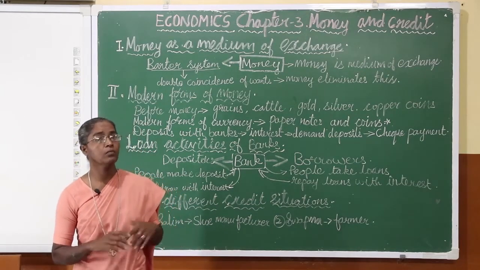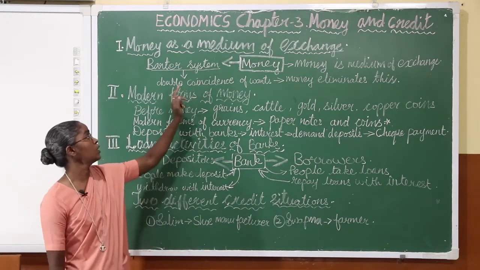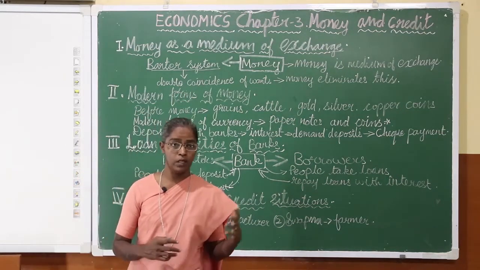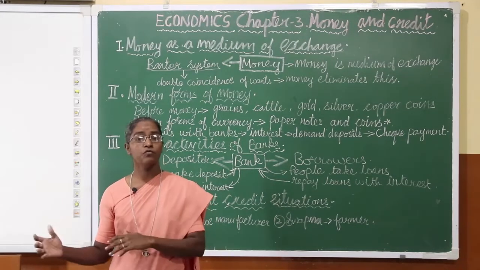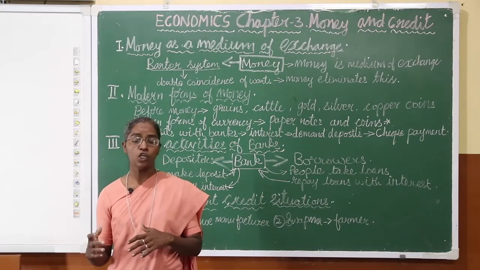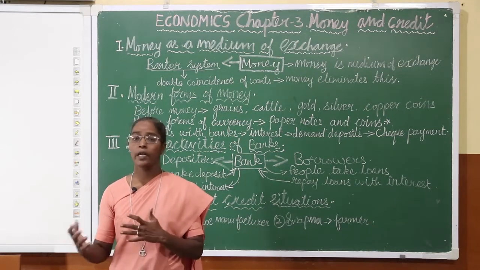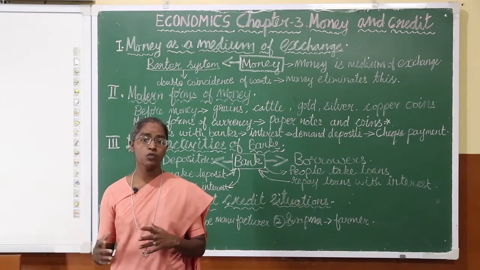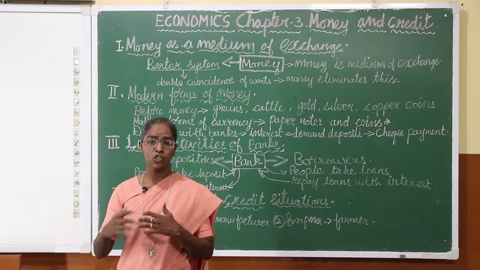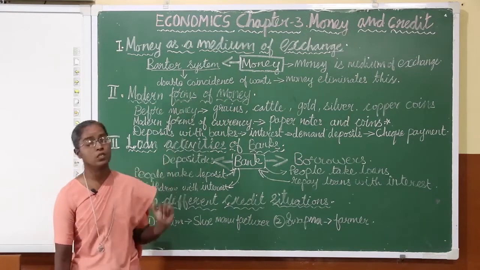But in the barter system, there was one limitation. Now what is this limitation? That is double coincidence of wants. For example, there is a shoe manufacturer and a wheat producer. The shoe manufacturer is in need of wheat, so he goes to the wheat producer and asks for wheat. But the wheat producer does not need shoes. So there arises a problem in exchanging goods for goods, and this problem we call double coincidence of wants.